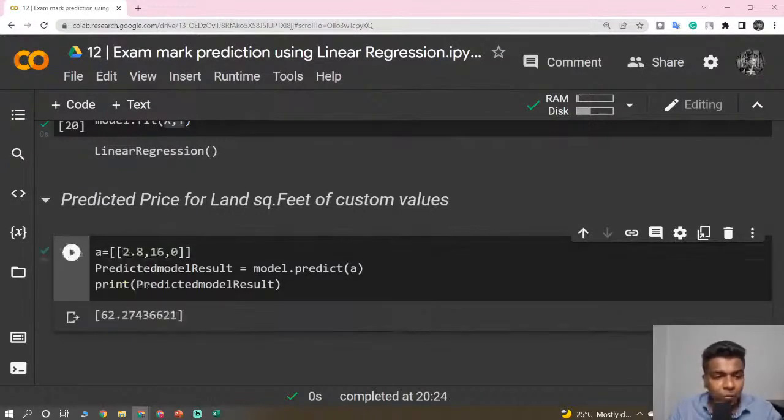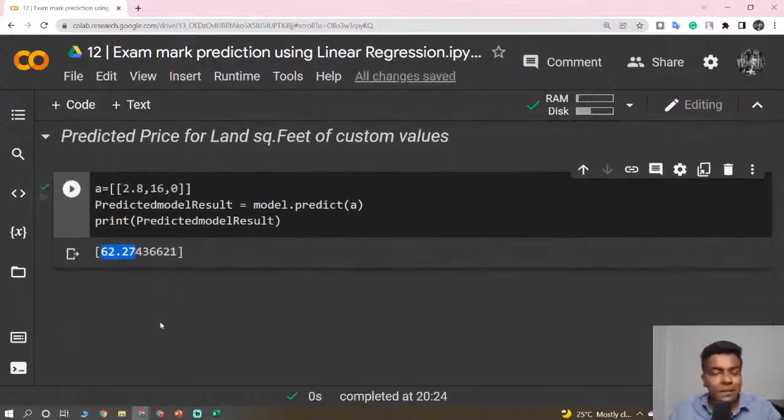For an example, if I give 2.8, now the person is going to get only about 62 marks. So that is the result which we got.